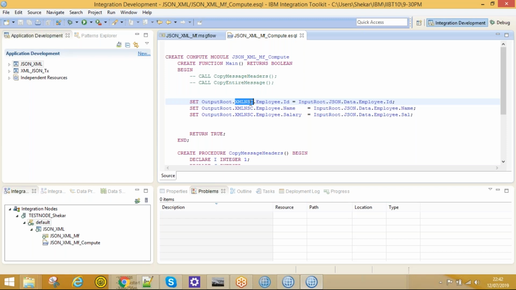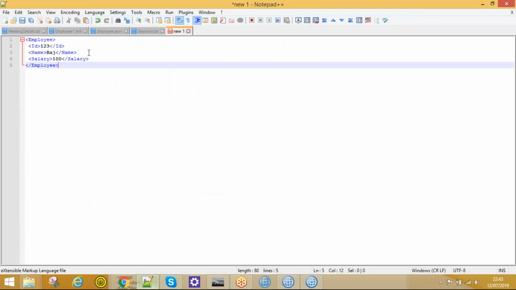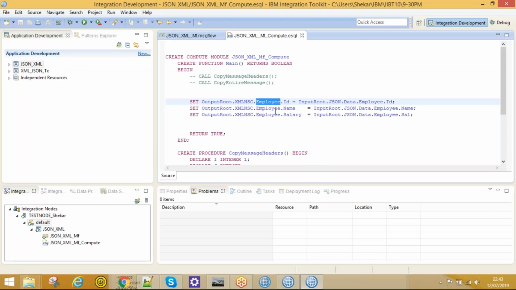For that XML message, I need a root element, employee. The same employee is created here as the root element. In that root element, I need three child elements: ID, name, salary. So I'm mapping ID from the incoming JSON ID, name from the incoming JSON name, and salary from the incoming sal value.